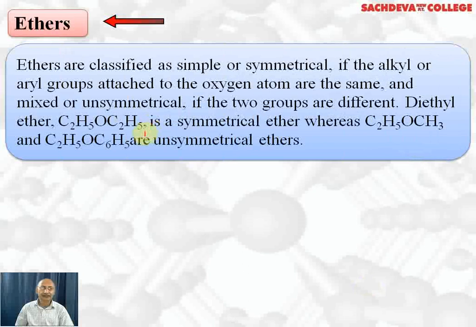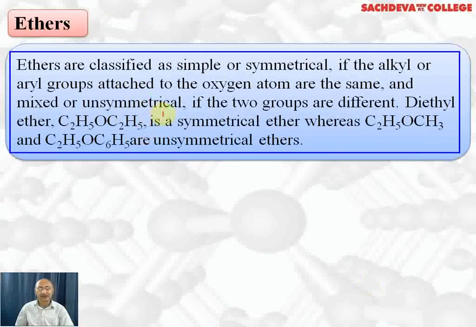Next we are taking ethers. Ethers can be classified into two types. First is symmetrical, another is unsymmetrical. In symmetrical ethers, two alkyl groups are attached to the oxygen atom. The same alkyl group should be attached. Diethyl ether is the example of symmetrical ether. The IUPAC name is ethoxyethane. Whereas this is unsymmetrical ether because both the alkyl groups are different.